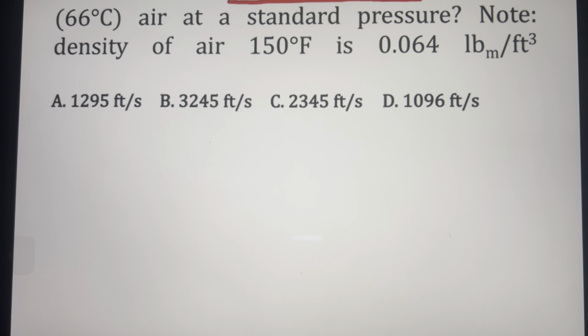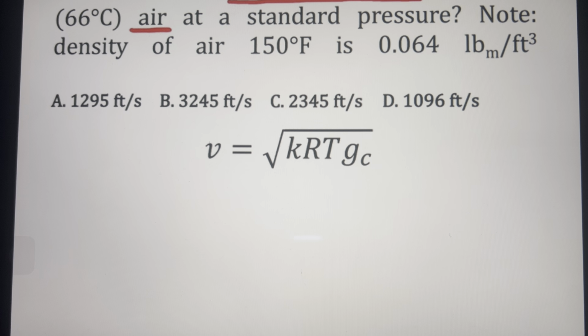So, remembering our formula from fluid mechanics, velocity of sound is square root of K R T gc, where K is the specific heat ratio, R is the gas constant of our fluid, in this case, air, T is the absolute temperature of our air, and gc serves as our conversion factor. Okay, so let's substitute all of our information.